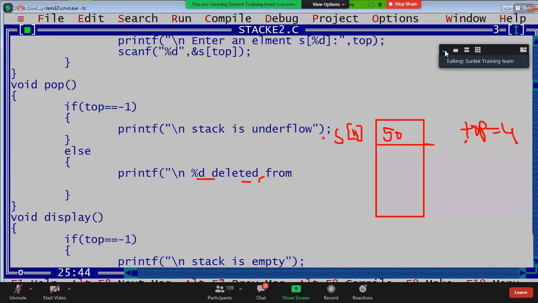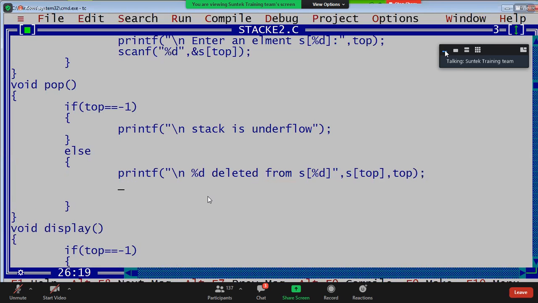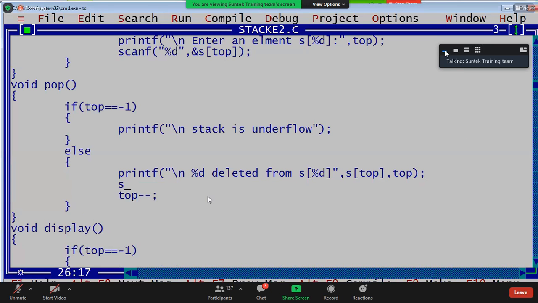Now I will write, see this: %d deleted from S of %d. What is it, guys? Sorry, S of top is deleted from the top location. Top minus minus. Top should be decremented. How to delete, guys? Deleting is nothing but S of top initialized to null. That's all.